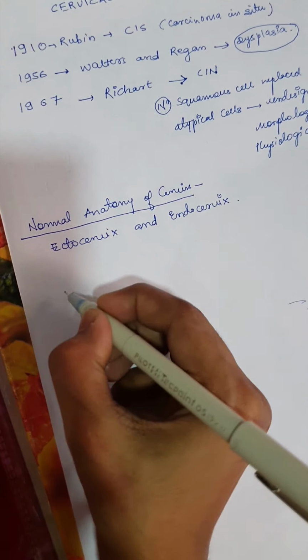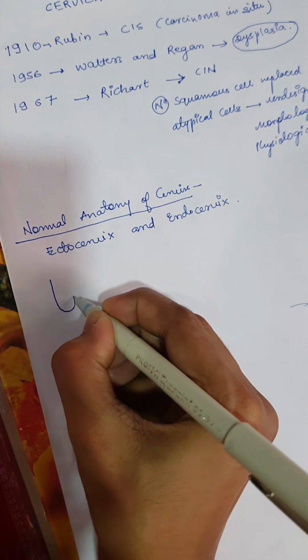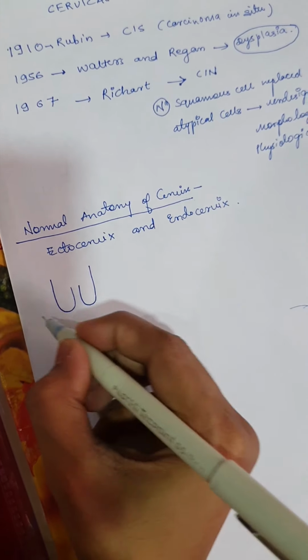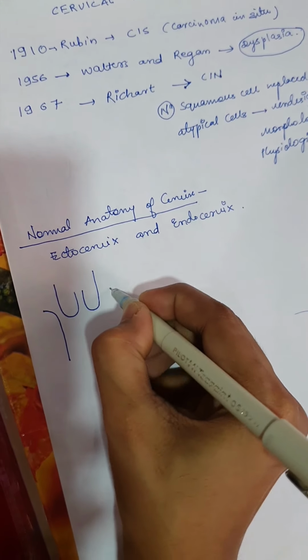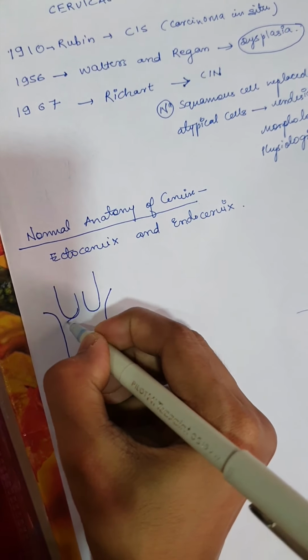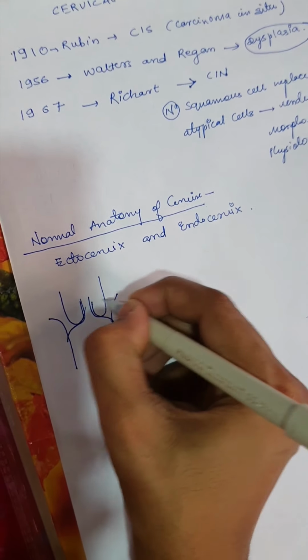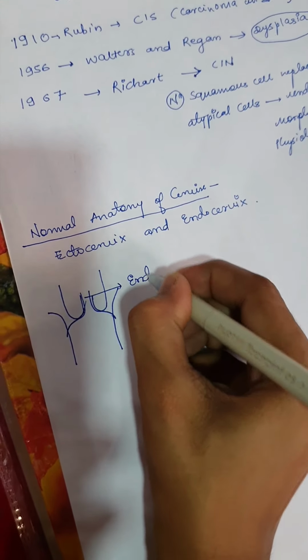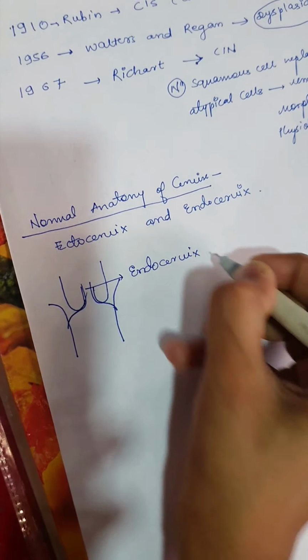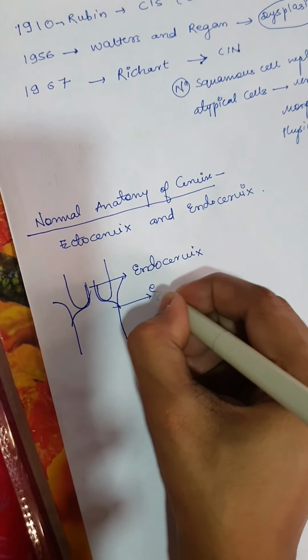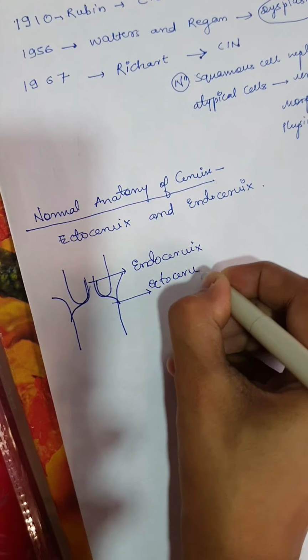Let me draw the diagram. This is the endocervix and this is the ectocervix.